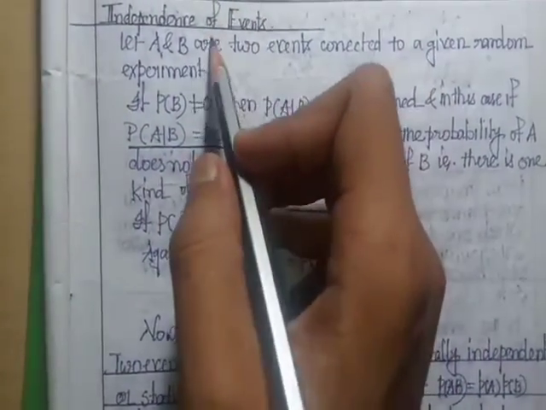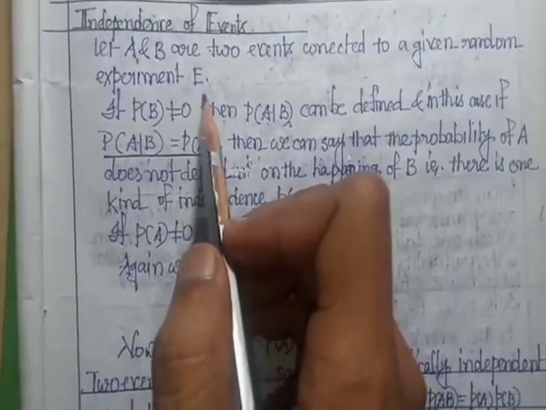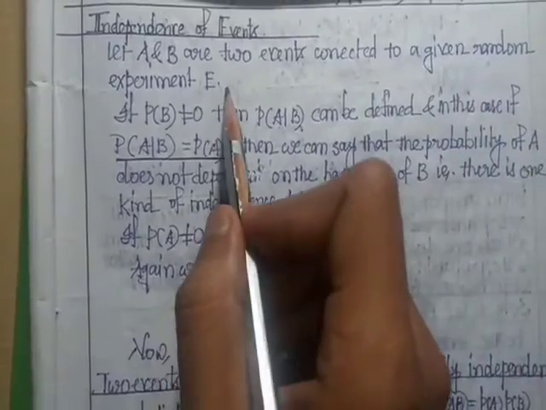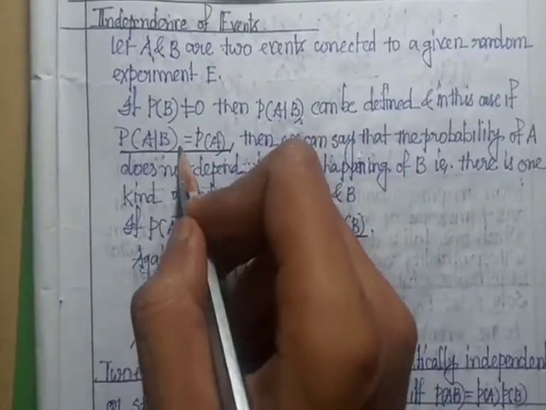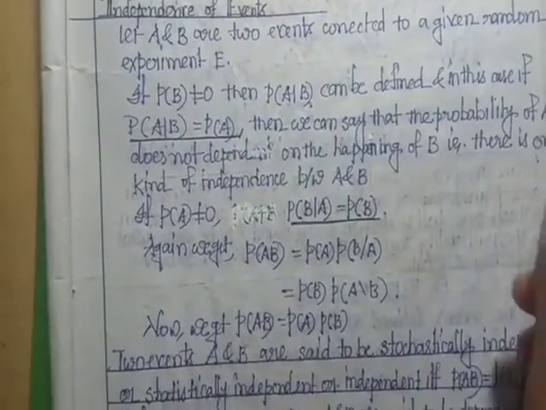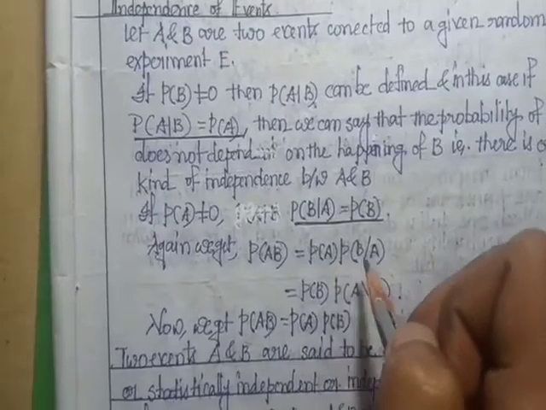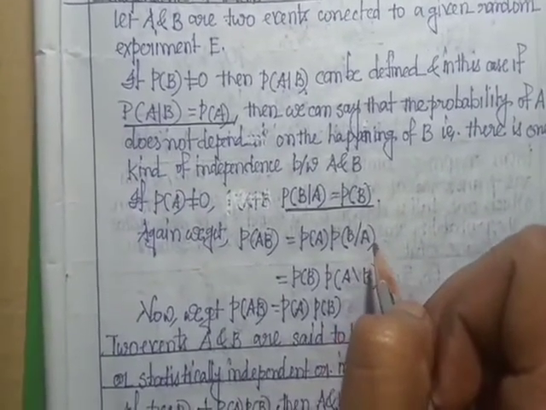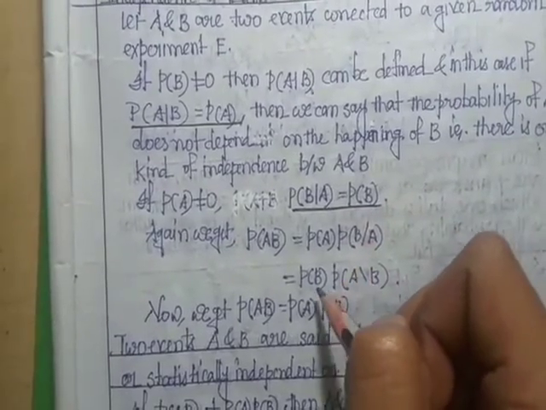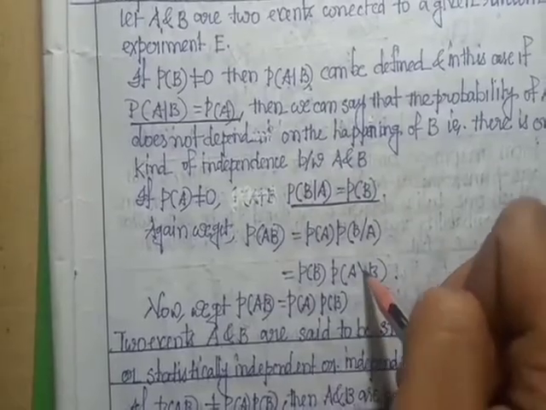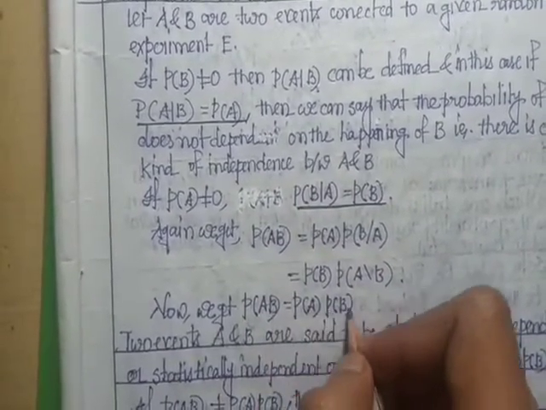Next, we discuss independence of events. Let A and B be two events connected with a random experiment E. A and B are called independent if P of A by B equals P of A or P of B by A equals P of B. That is, we know that P of AB equals P of A into P of B by A. Since A and B are two independent events, P of B by A means P of B. So probability of AB equals P of A into probability of B.